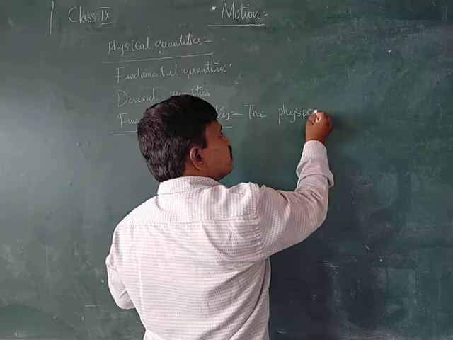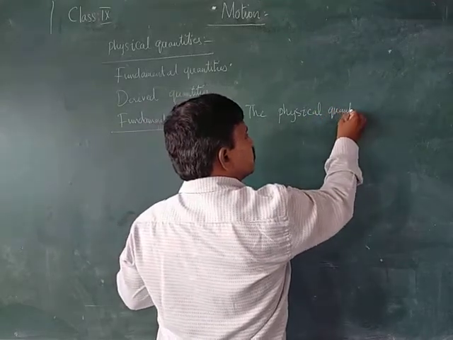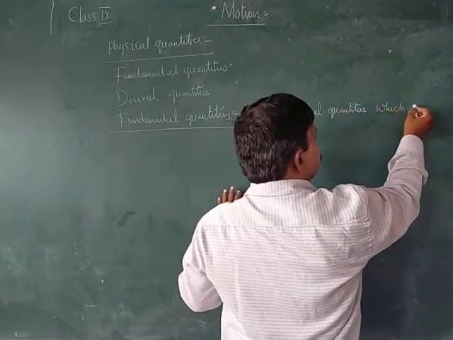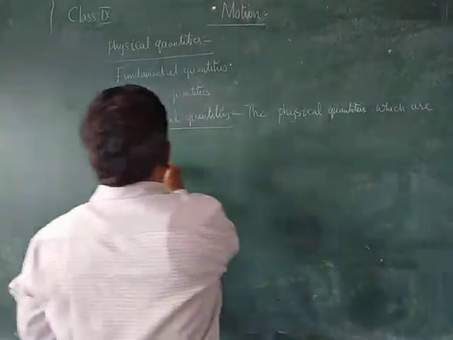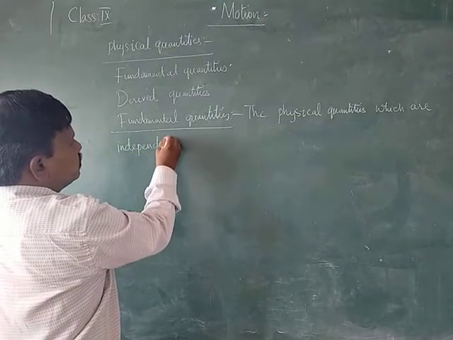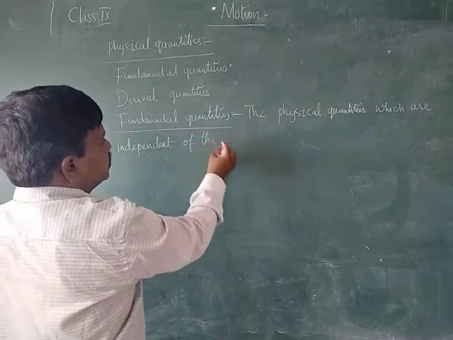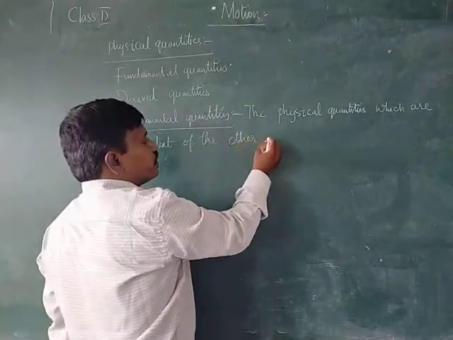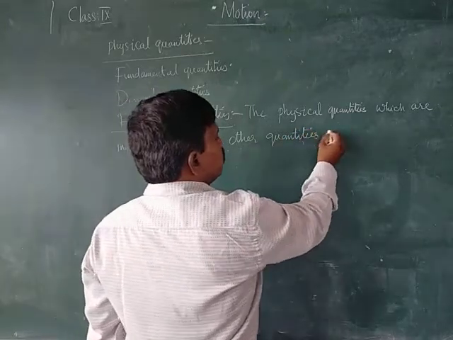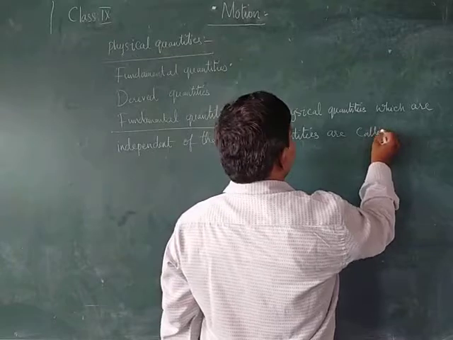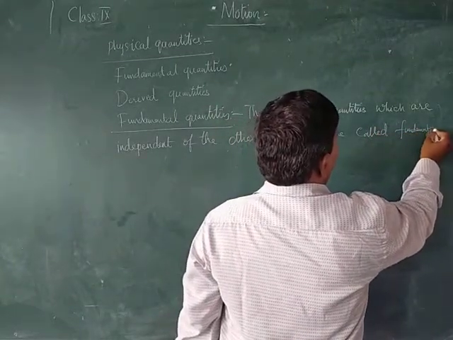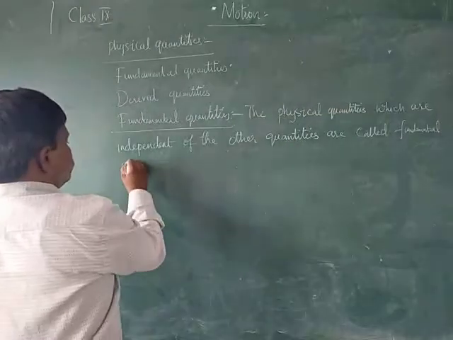The physical quantities which are independent of the other quantities are called fundamental quantities.